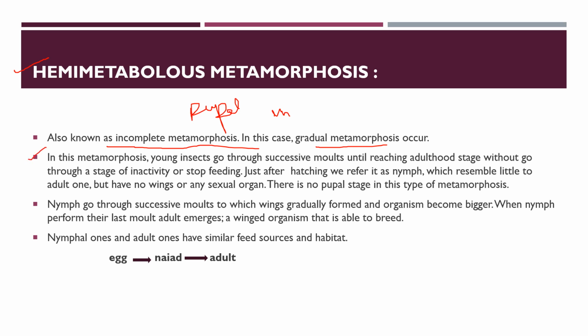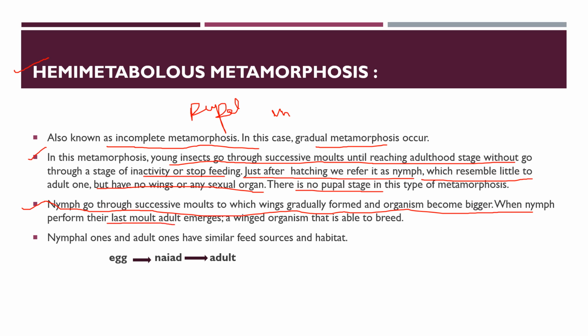So in this metamorphosis, young insects go through successive molts until reaching the adult stage without going through a stage of inactivity or stopping feeding. Just after hatching, we refer to it as a nymph, which resembles the adult a little but has no wings or sexual organs. There is no pupal stage in this metamorphosis. The nymph goes through successive molts in which wings gradually form and the organism becomes bigger. When the nymph performs its last molt, an adult emerges, a winged organism that is able to breed.